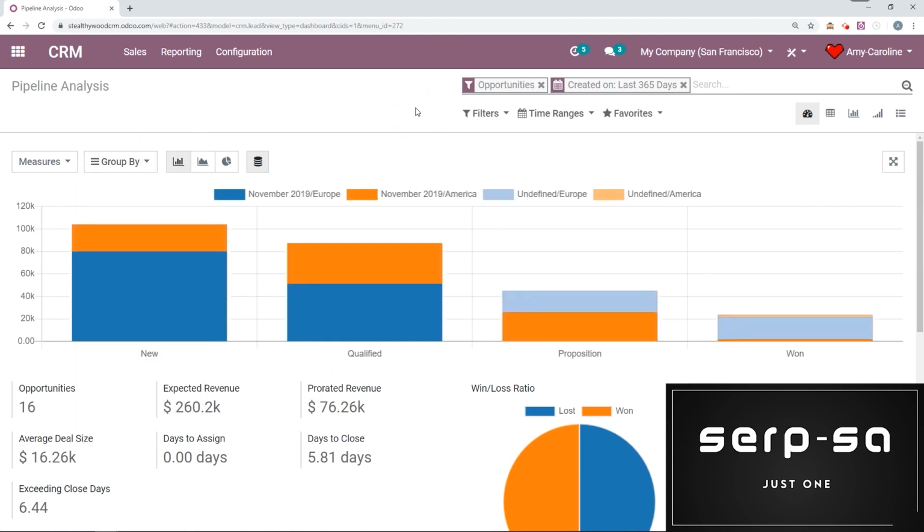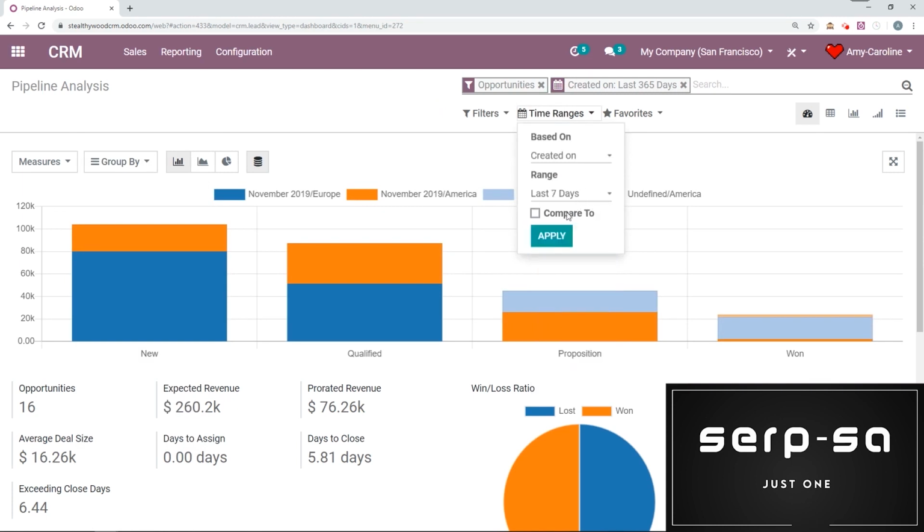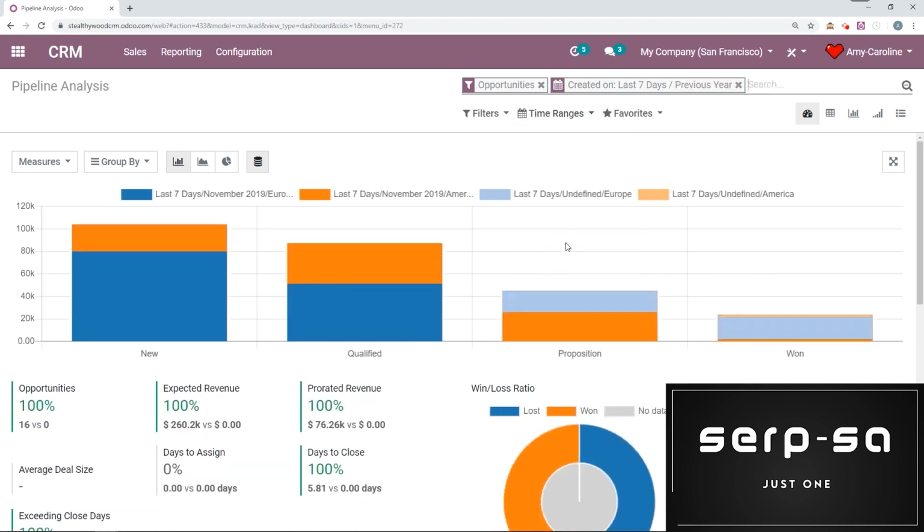But not only that, I also want to change the time range. So I'm going to go to time range at the top right here. And I would like to say the last 7 days. And I can apply, but not only that, I want to compare the last 7 days to another point of time or another period of time. So I'm going to go ahead and say the previous year and then apply. And we see all of that data changing right before our eyes. It's so easy to keep track of what's going on.